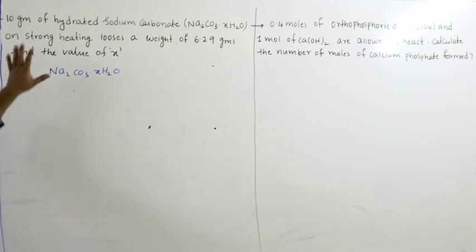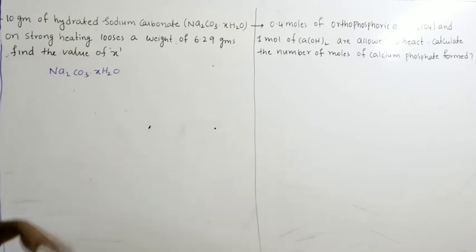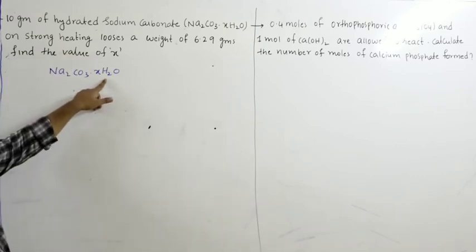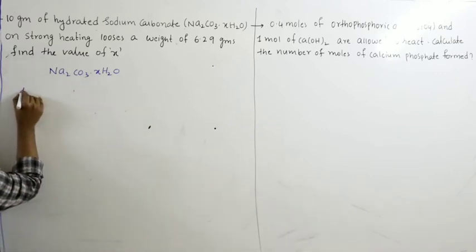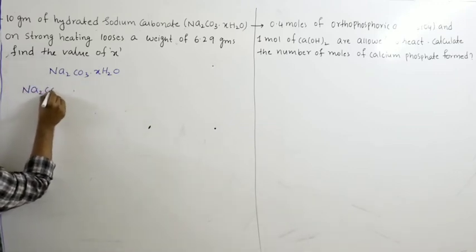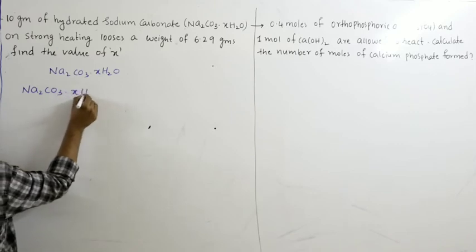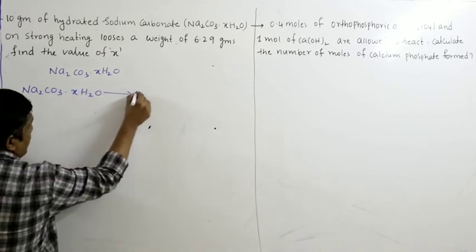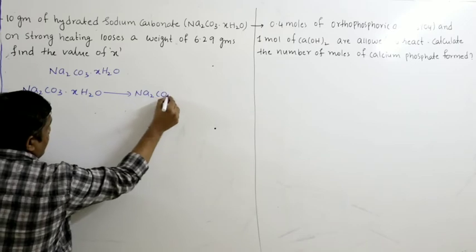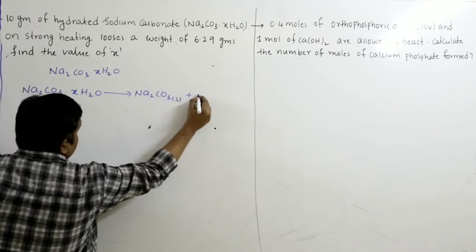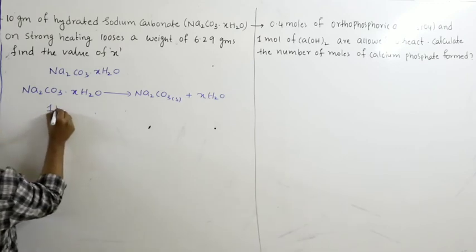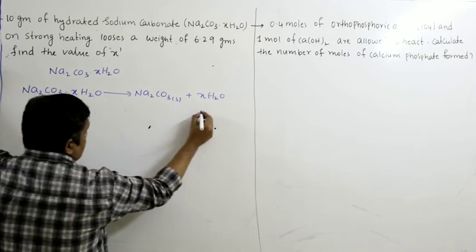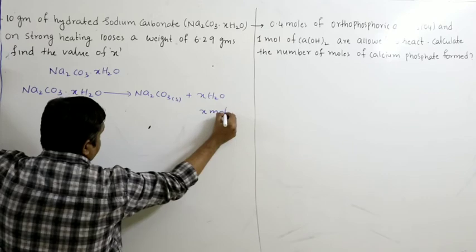So what they are doing: this compound is taken and heated. When you heat it, the volatile component will escape. What is the volatile component? xH2O. Water completely vaporizes. So what we get is anhydrous Na2CO3 plus x moles of water. So 1 mole loses x moles of water.